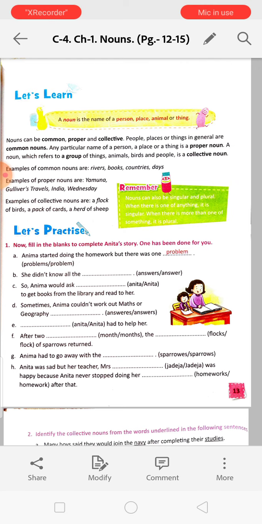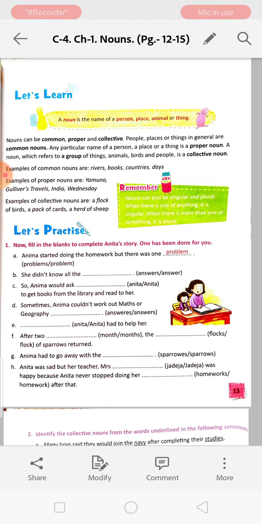A noun is the name of a person, place, animal or thing. Nouns can be common, proper and collective. People, places and things in general are common nouns. Any particular name of a person, a place or a thing is a proper noun. A noun which refers to a group of things, animals, birds and people is called a collective noun.